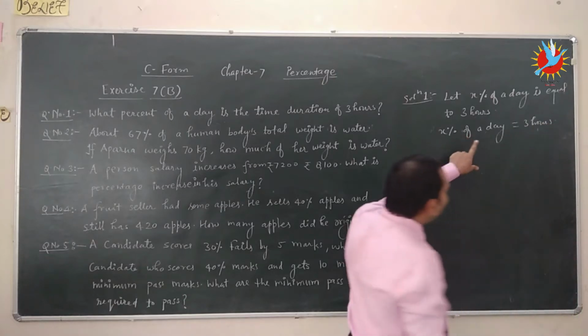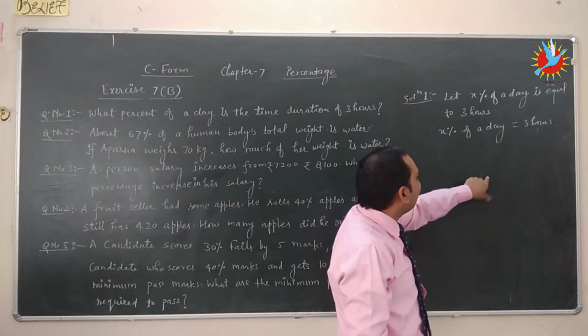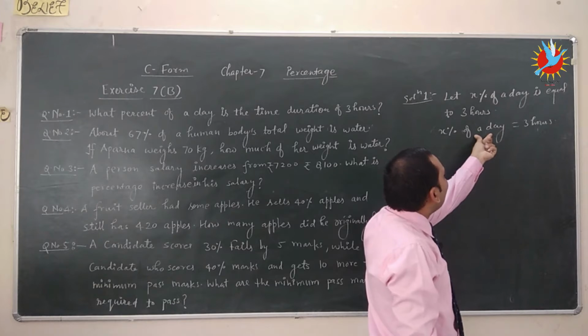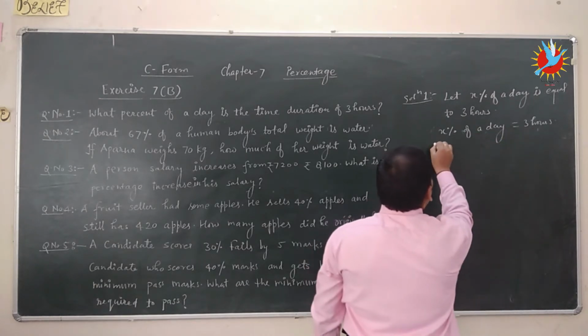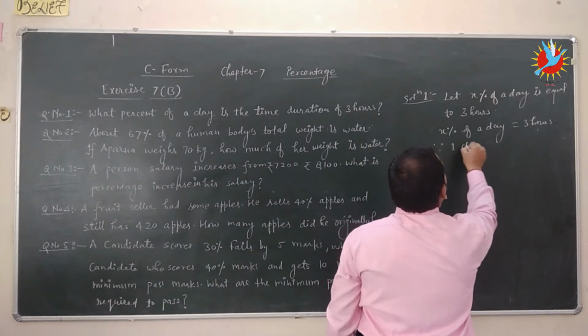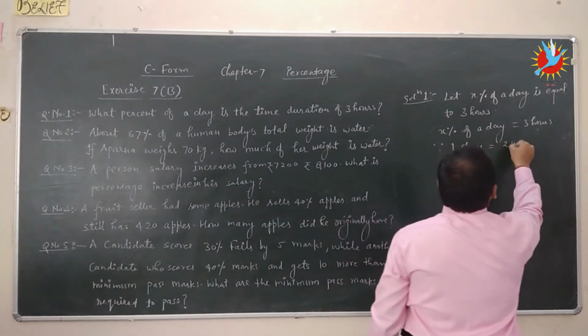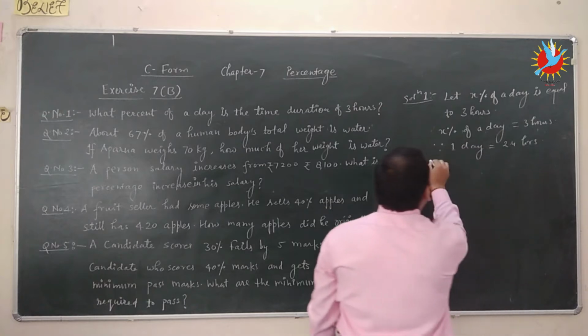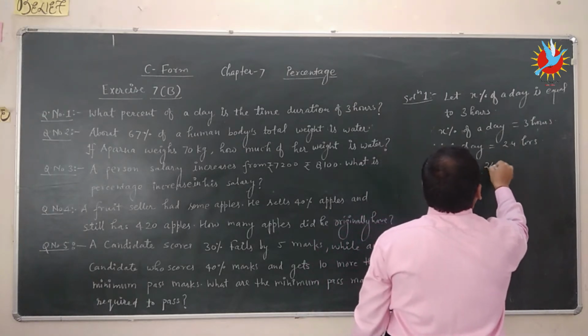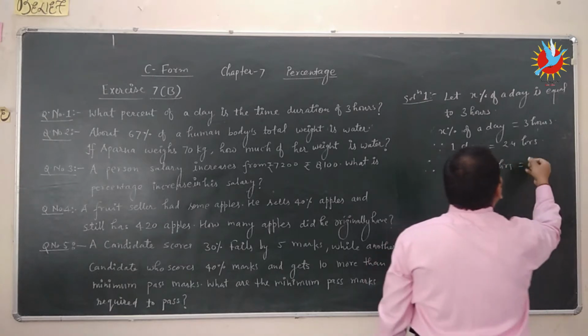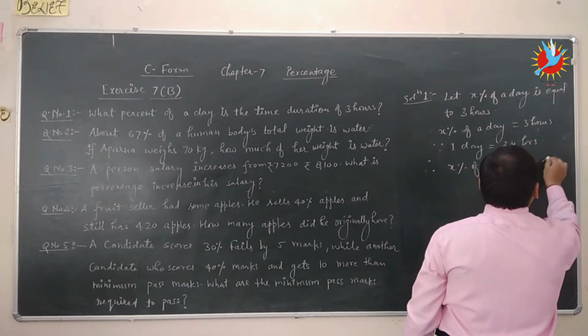Since we know that one day is equal to 24 hours, what percent of 24 hours is equal to 3 hours? Therefore x% of 24 hours is equal to 3 hours,